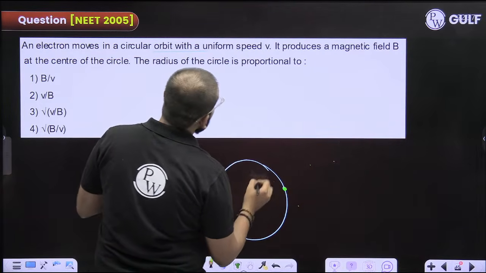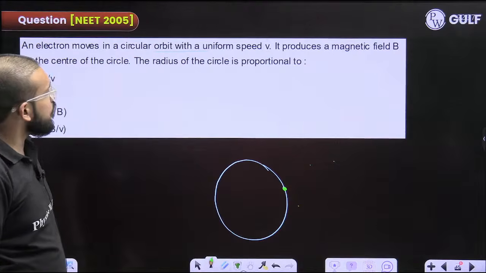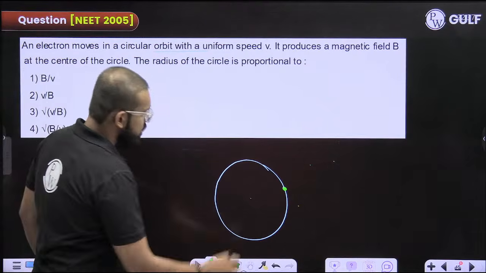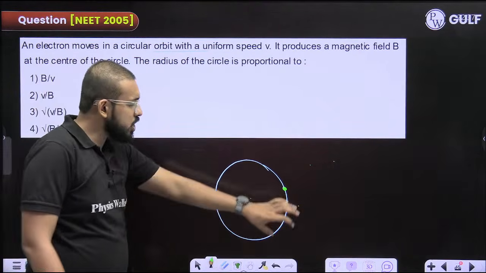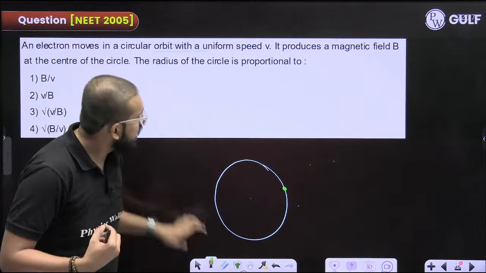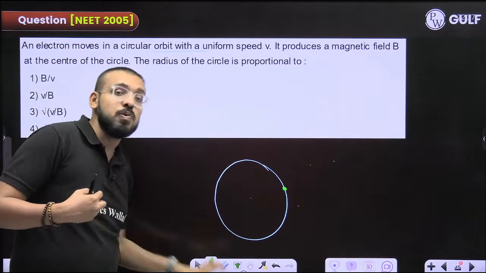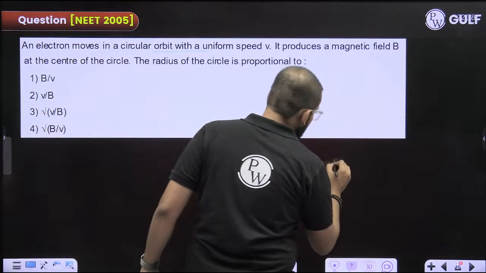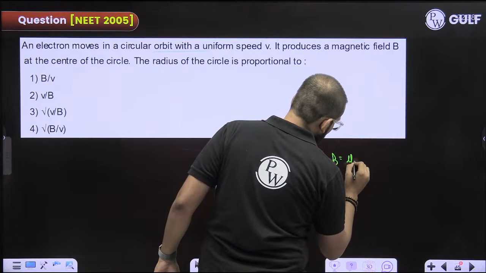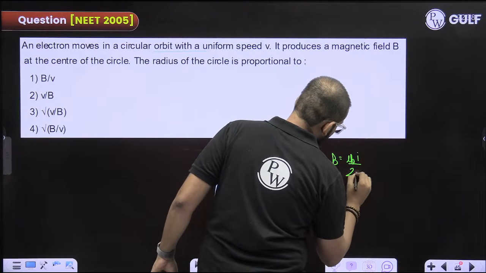It is moving with uniform speed. It produces a magnetic field B at the center of the circle. Just think like that. There is a charge which is moving, or you can say that there is a current. And what is the magnetic field at the center due to a current? Mu naught I upon 2R.